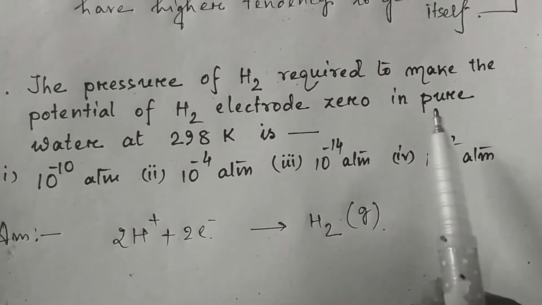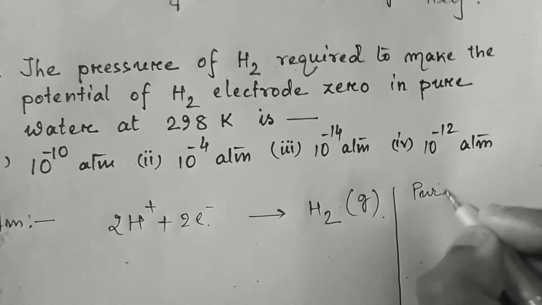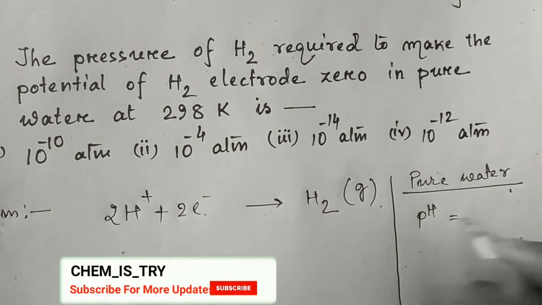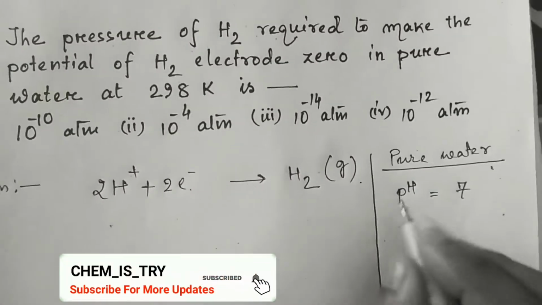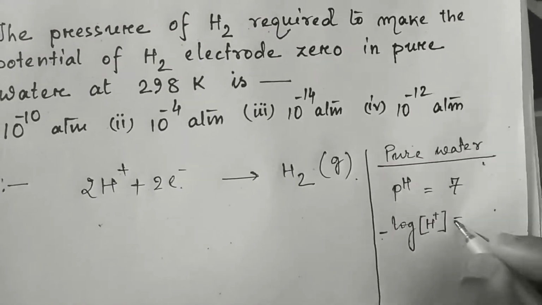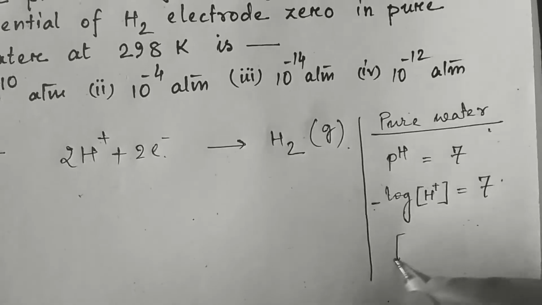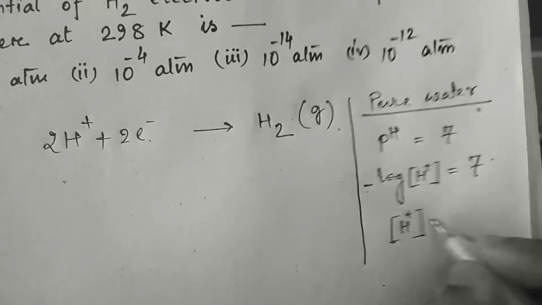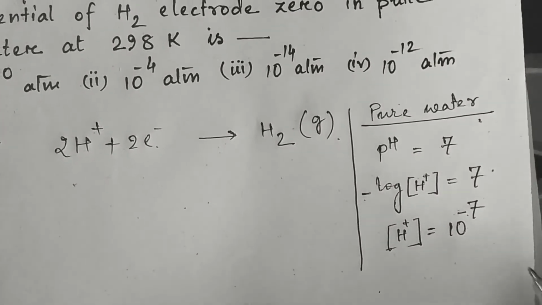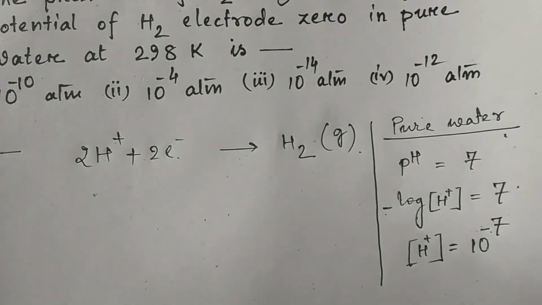Now in the question it is mentioned pure water, okay. So in the pure water we know the pH is 7, right? So pH equal to minus log of concentration of H plus ion, that is 7. Now if we eliminate the log, then the concentration of H plus ion equal to 10 to the power minus 7, right? That means in the pure water the H plus ion concentration is 10 to the power minus 7.